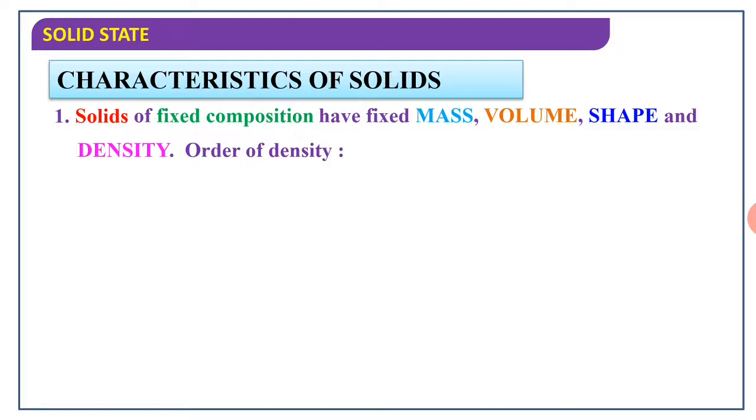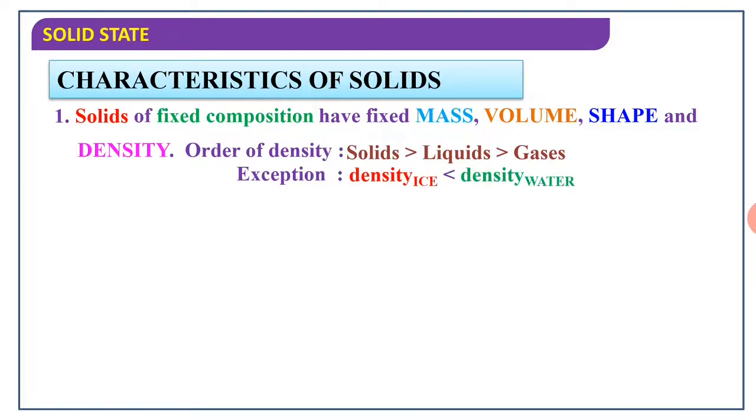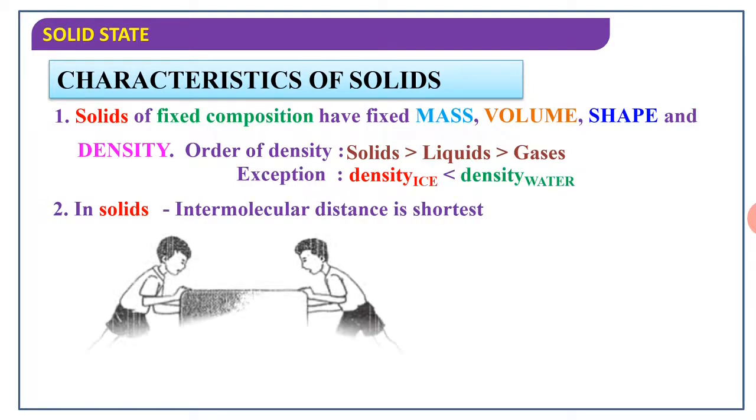And what is the order of density? Solid is greater than liquid, greater than gas. एक्सेप्शन केस मध्ये काय आहे, तर बर्फाची जी घनता असते ती कशी असते? कमी असते कोणापेक्षा? पाण्यापेक्षा. म्हणून बर्फ काय पाण्यावर तरंगतो. In the solid, the intermolecular distance is the shortest.